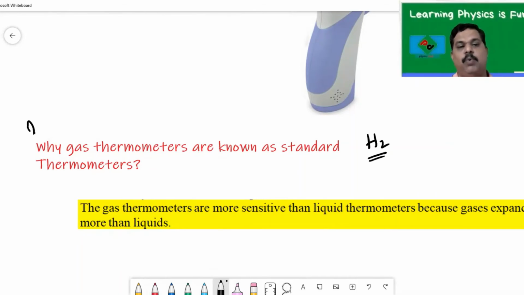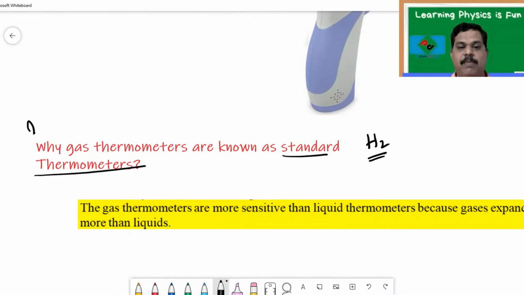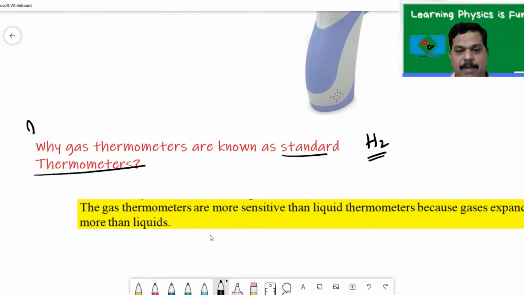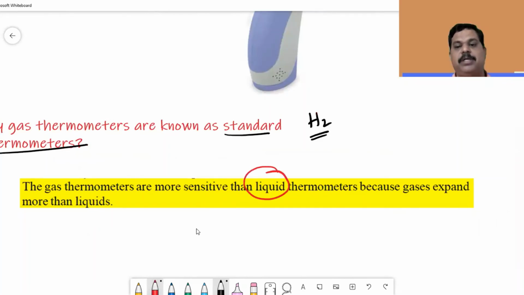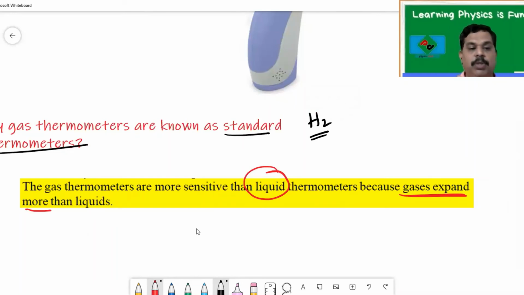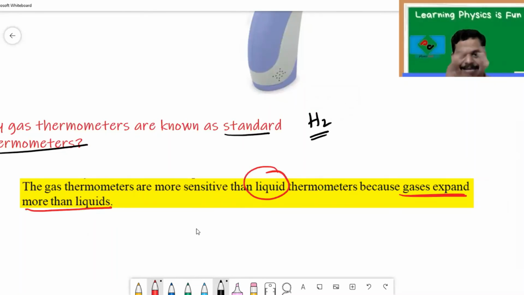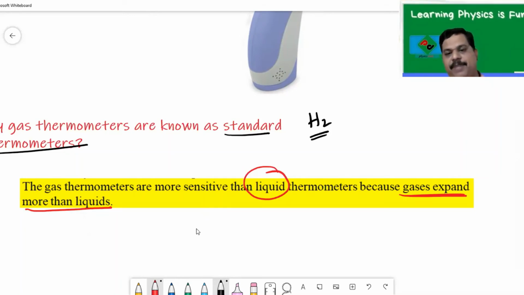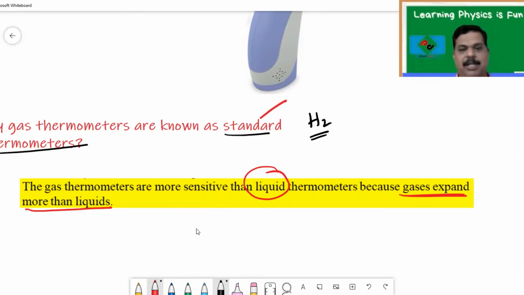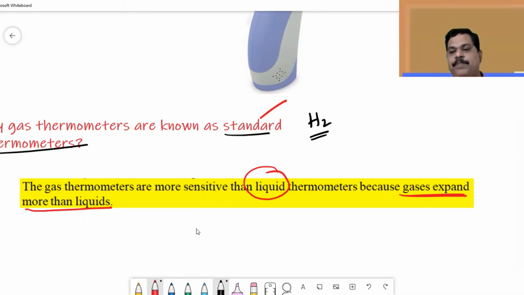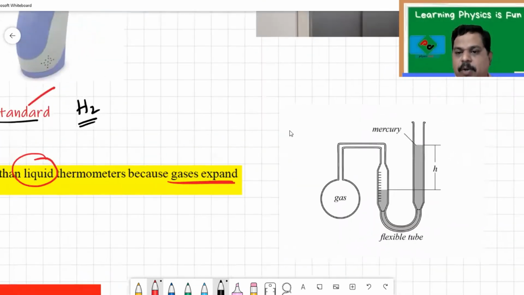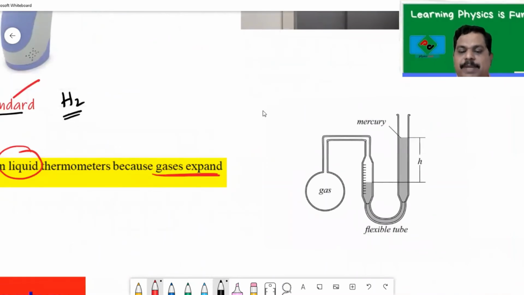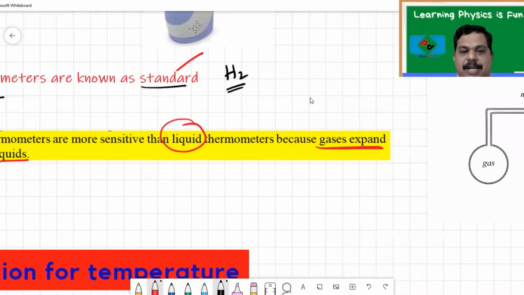The question is, why are gas thermometers known as standard thermometers? Or the other way they ask, why are they more sensitive? Remember, gas thermometers are more sensitive than liquid thermometers because gases expand more than liquids. And one more point, gases expand uniformly. Because of these facts, gas thermometers are called standard thermometers, and they're also used widely. This is how a gas thermometer looks, and we don't need to know how it is used to measure the temperature. Just understanding this is enough.